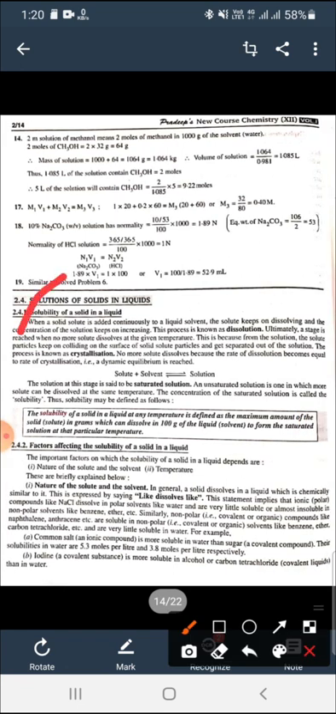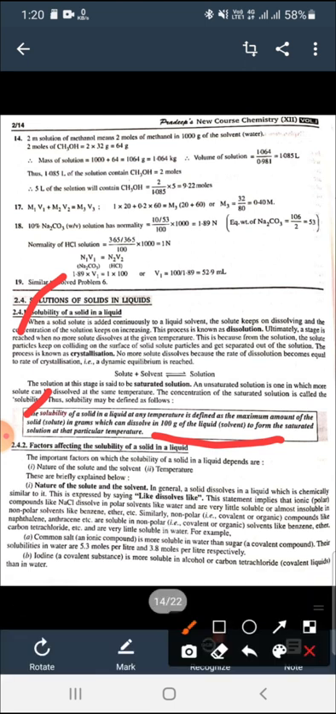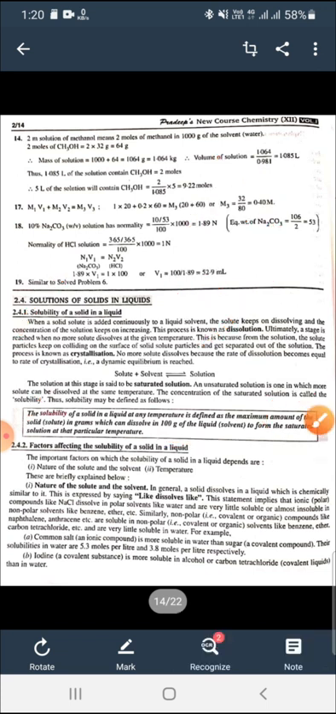Now, what is solubility? Solubility of a solid in liquid at any temperature is defined as the maximum amount of solid in grams which can dissolve in 100 gram of the liquid. It means how much solute, the maximum amount of solute which can be dissolved in 100 gram of solvent to form saturated solution, is known as its solubility. So what it means, the amount which is added in the 100 gram of liquid is known as its solubility.